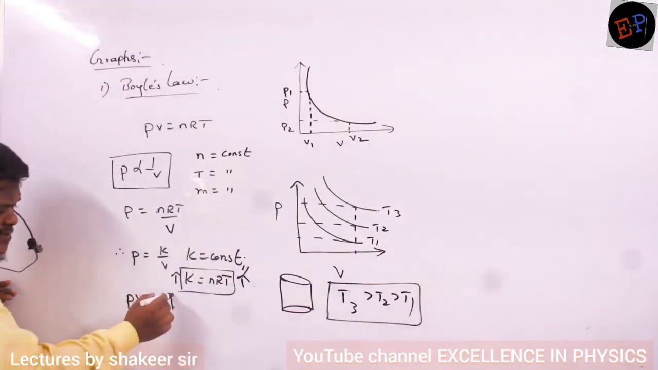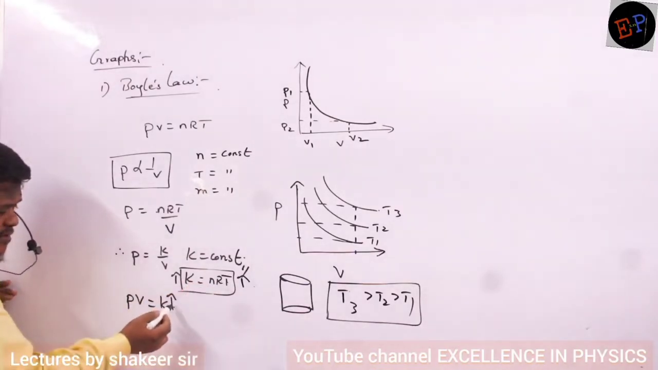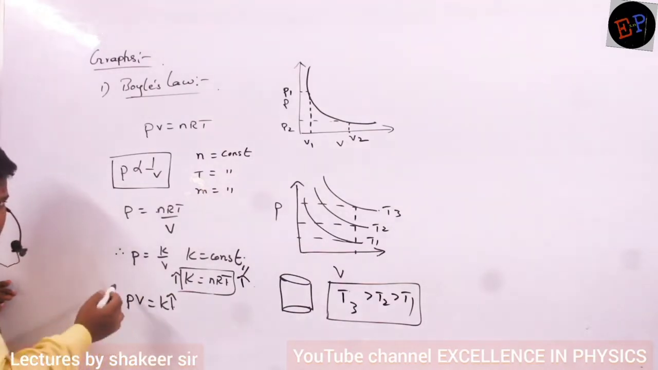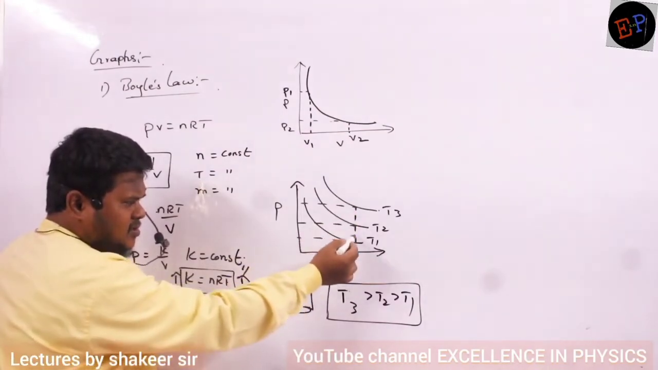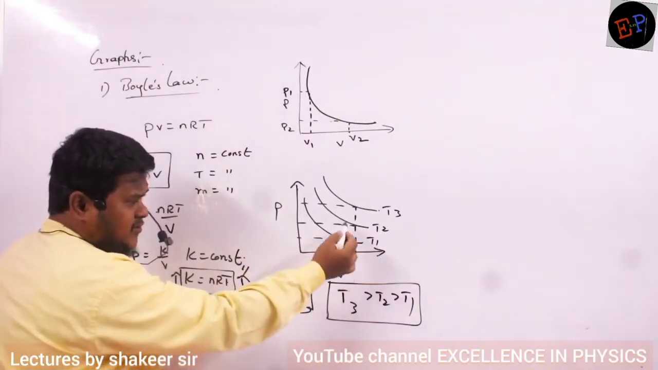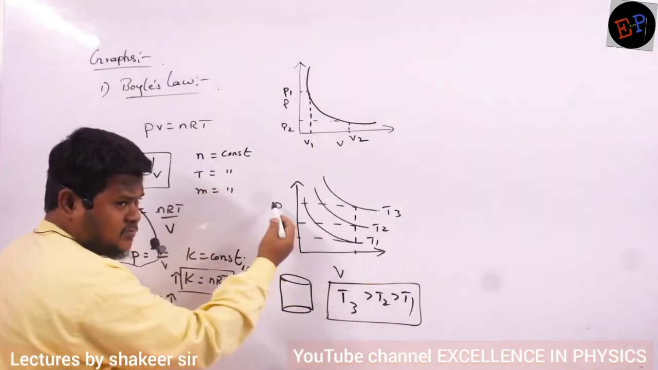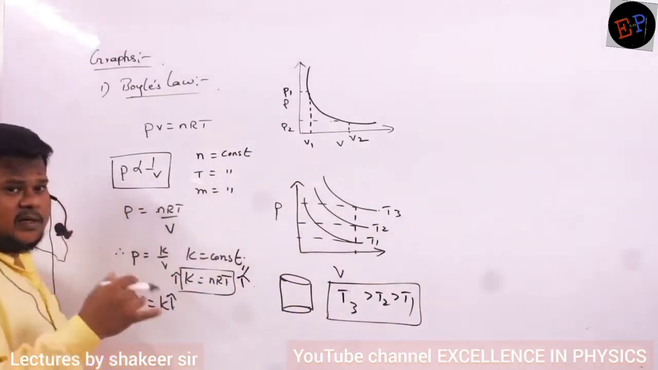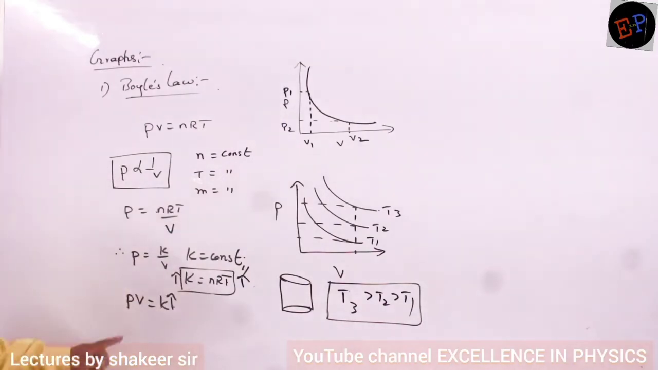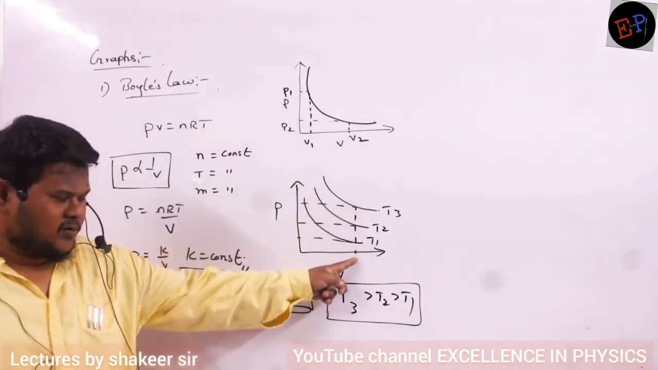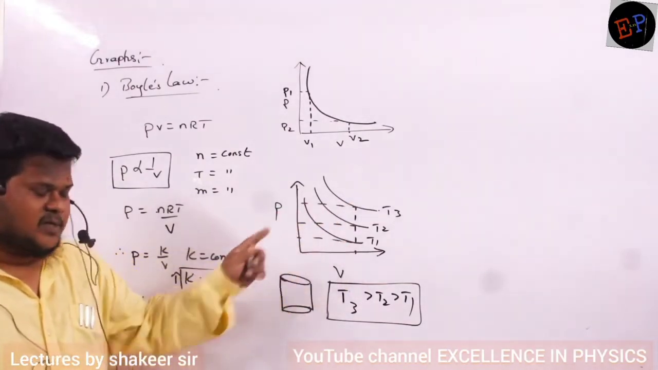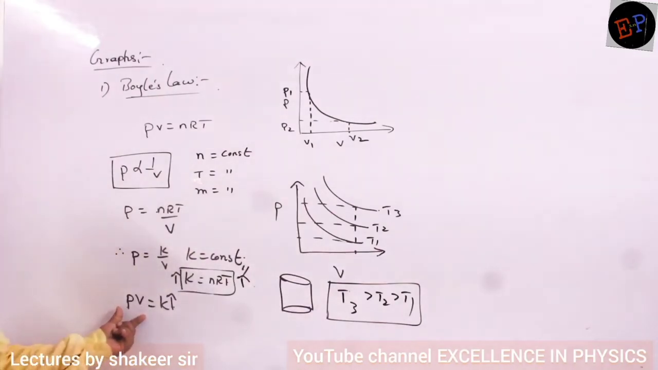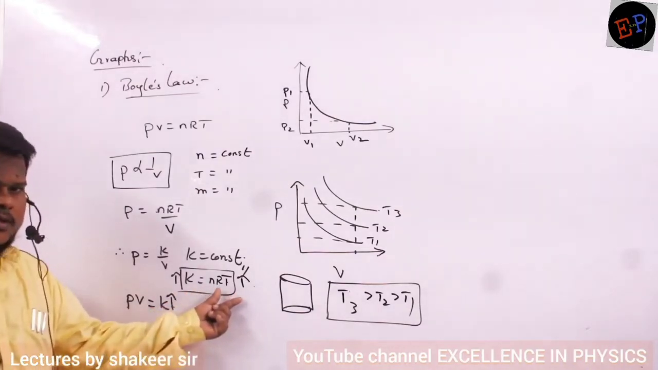Clear? If temperature increases, K value increases. If K value increases, the product of P into V also should increase. So if you take any one volume, for example this constant volume, and then raise the temperature, pressure should increase. Then only the product of P into V will increase. Are you able to understand, ma? I am keeping volume constant, it means I am checking at the same volume, and I have 3 graphs. So pressure is increasing. If pressure increases, the product of P into V increases. If the product of P into V increases, K increases. If K increases, T also increases.